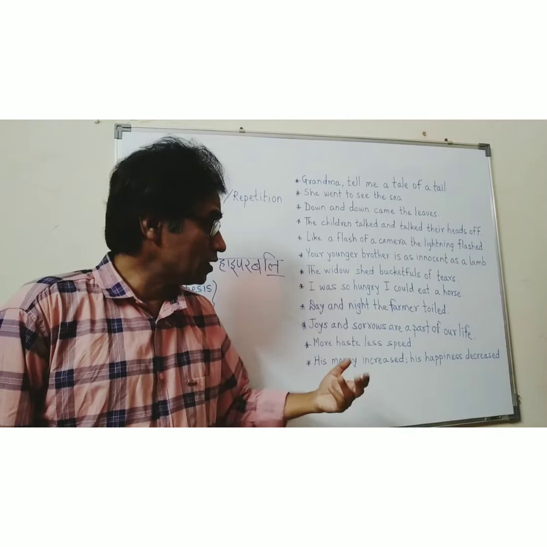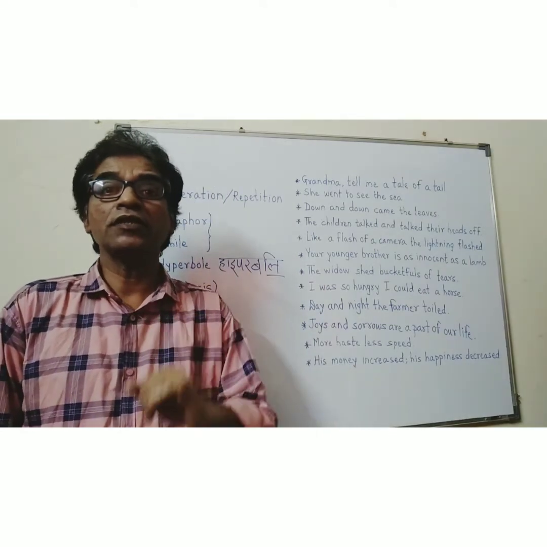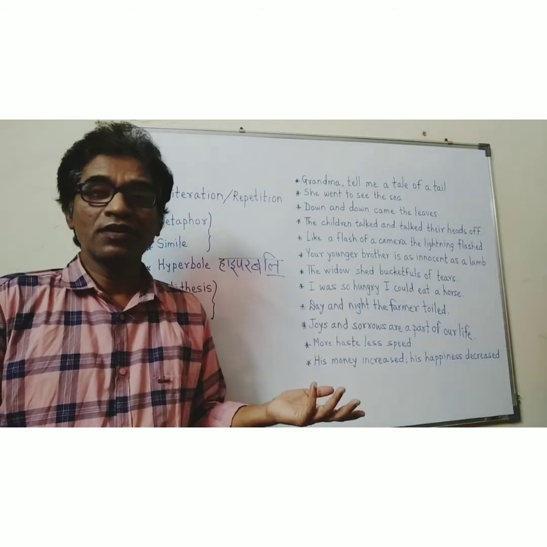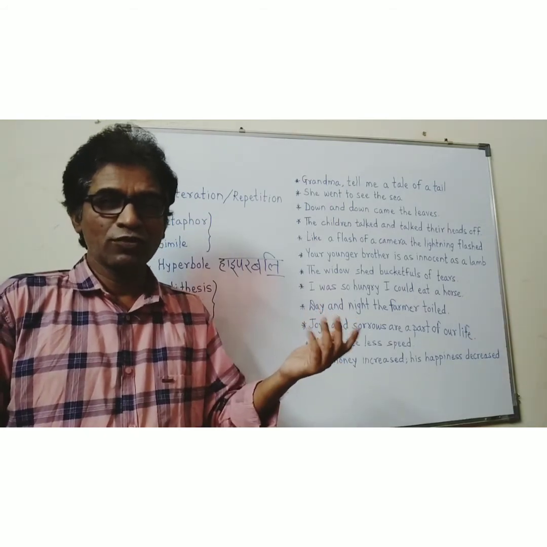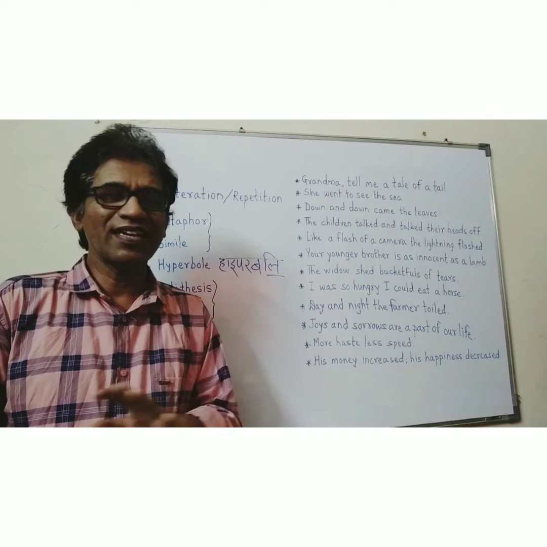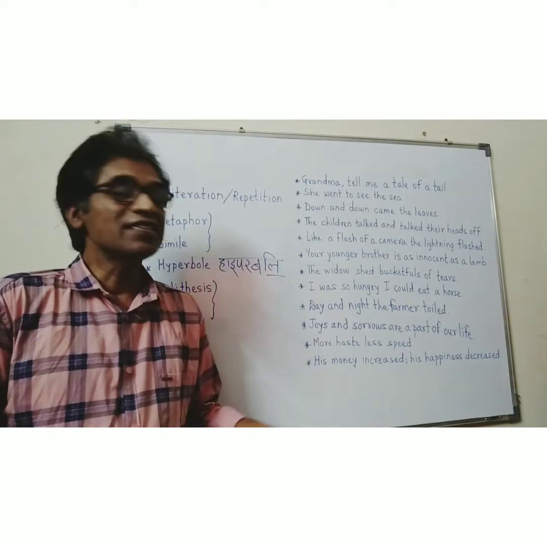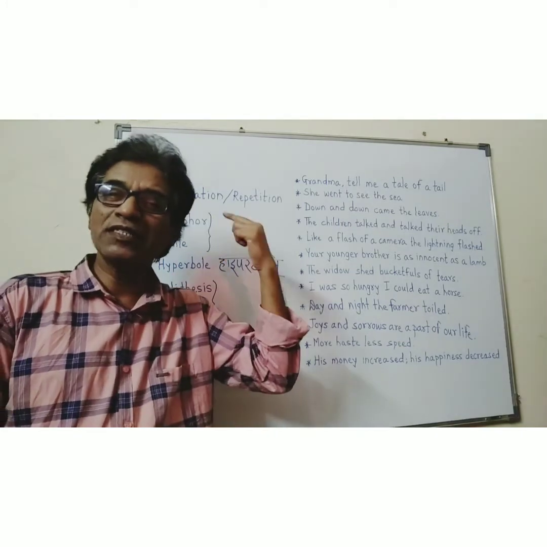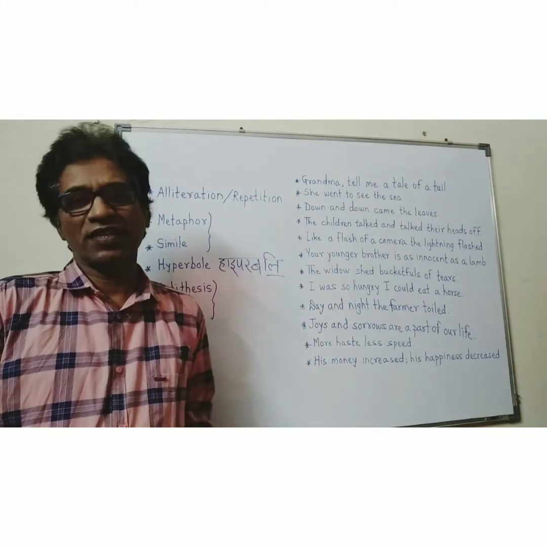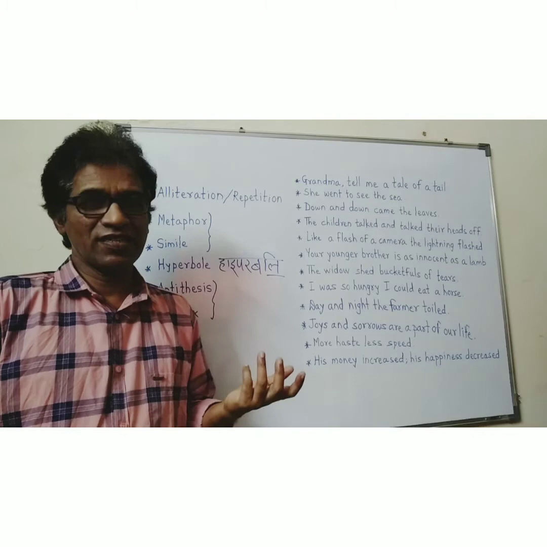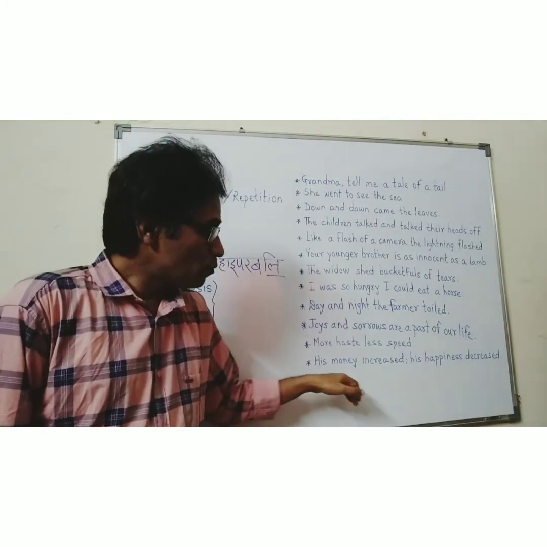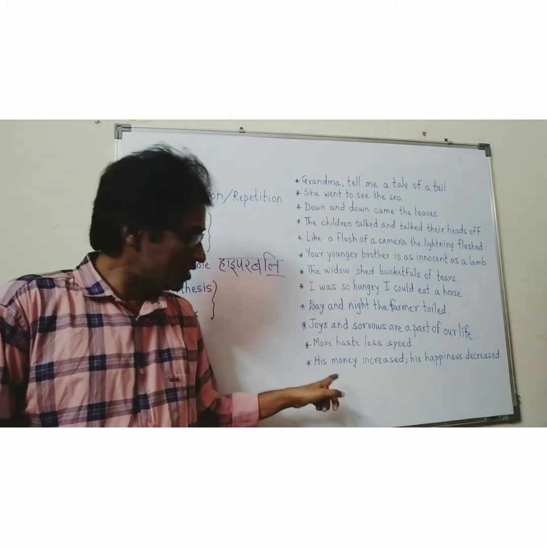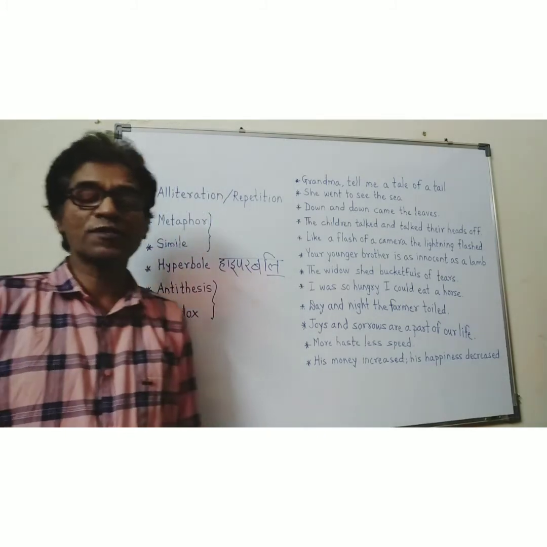And the last example of paradox: His money increased, his happiness decreased. Now, this is surprising. When money grows, you should get more and more happiness. But in life, this is a reality. Sometimes money comes, but it can't bring happiness, because happiness depends on our mind, on our own ideas. So opposite ideas are expressed here, but they may be true. That's why this is an example of paradox.